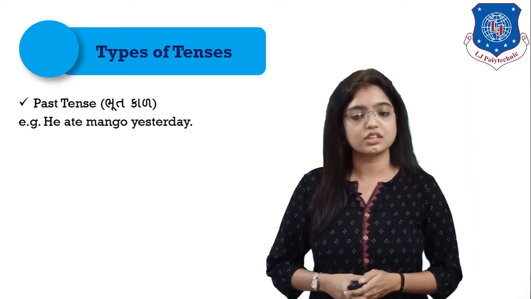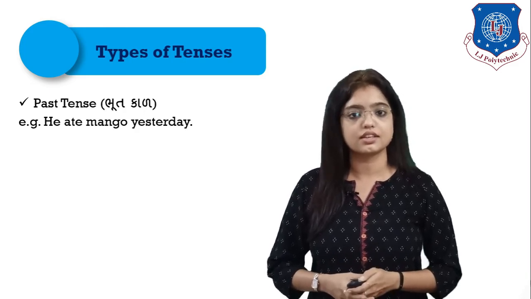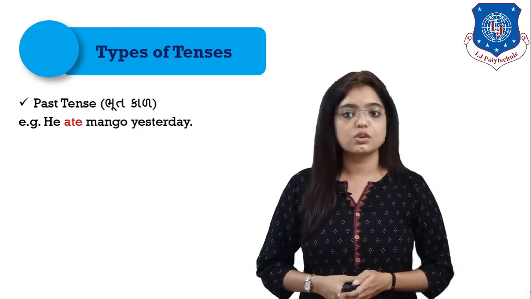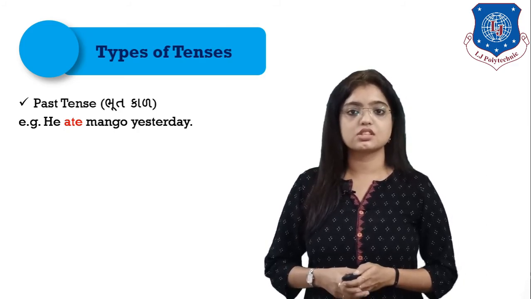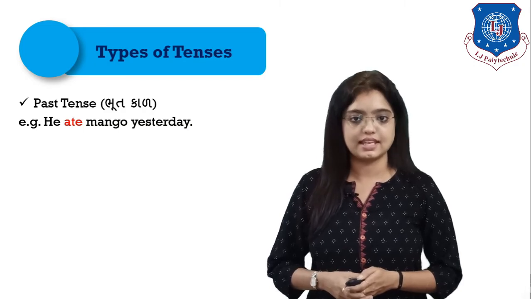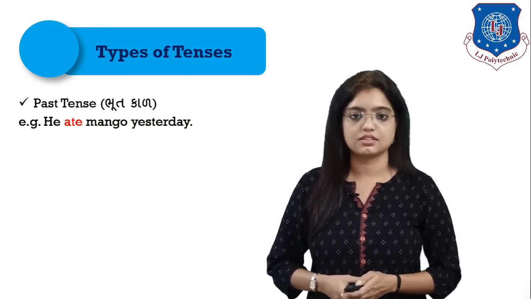Yesterday over here is your keyword that the activity happened yesterday. So, ate is your past form of the word. The word which is the root form here is eat, of which we made the past, ate.